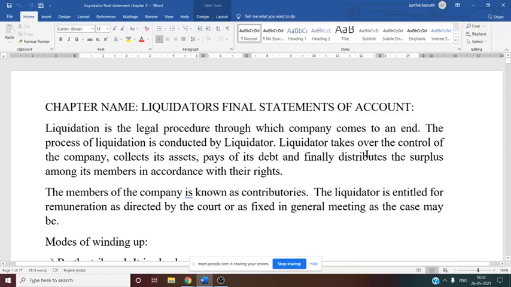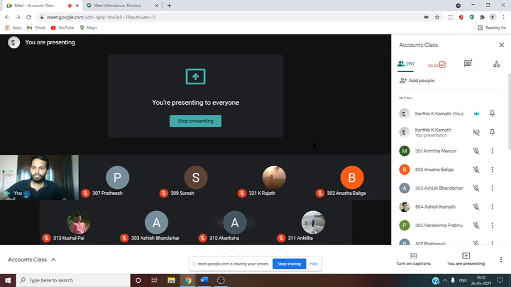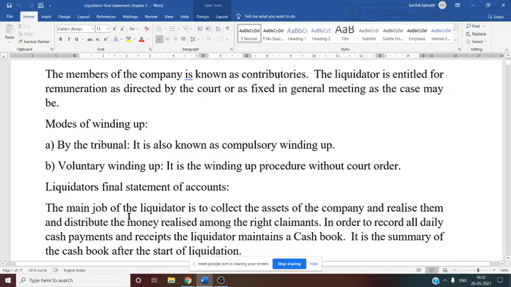So we know that the liquidator's final statement of account is prepared by the person called the liquidator. So what is his duty? His duty is to realize the assets of the company and distribute the surplus of the company among the right claimants as per the mode of payment prescribed in the articles of association of the company or in the memorandum of association of the company. So now, the modes of winding up we know: by the tribunal and by voluntary winding up.